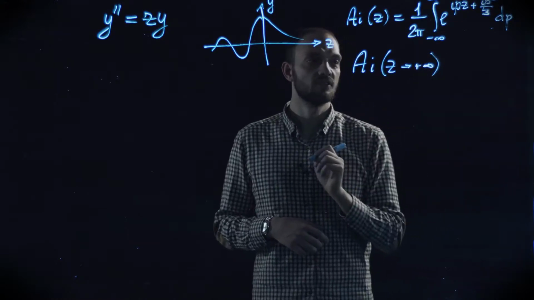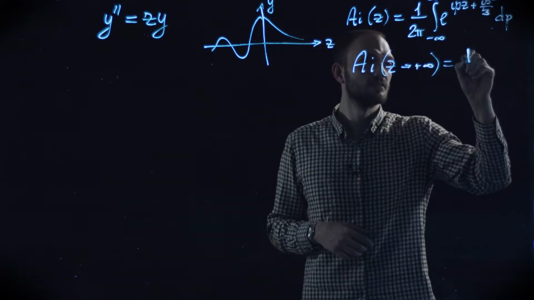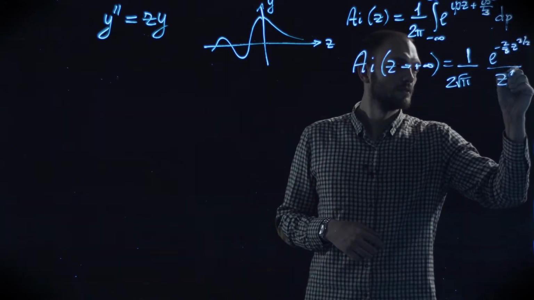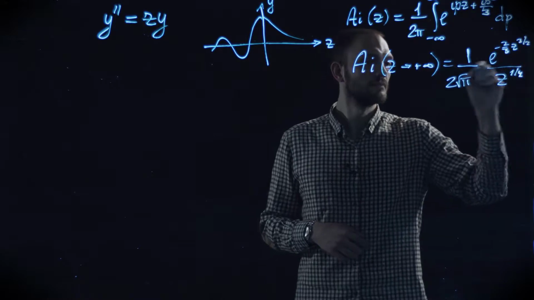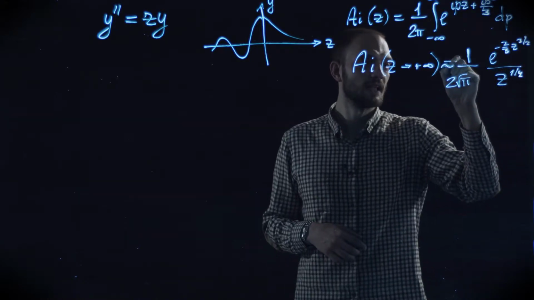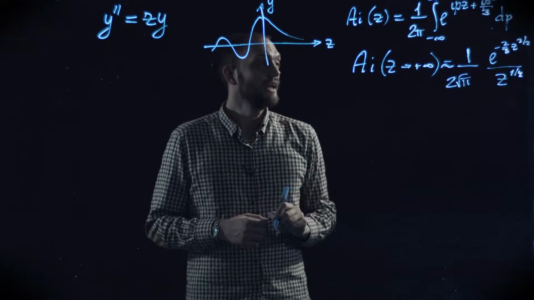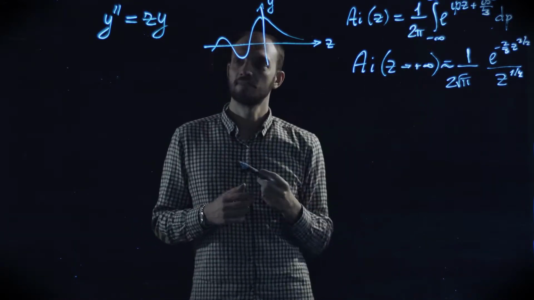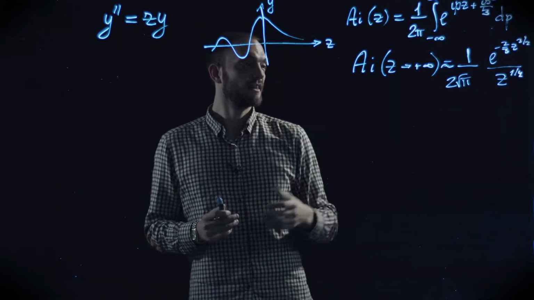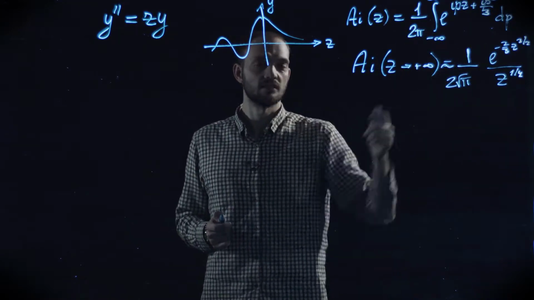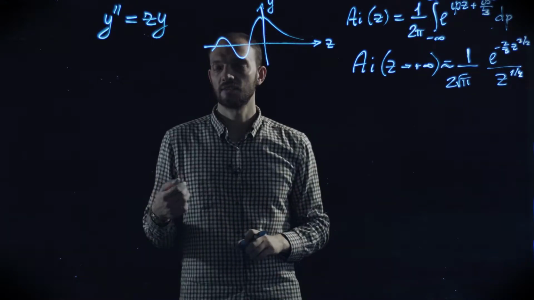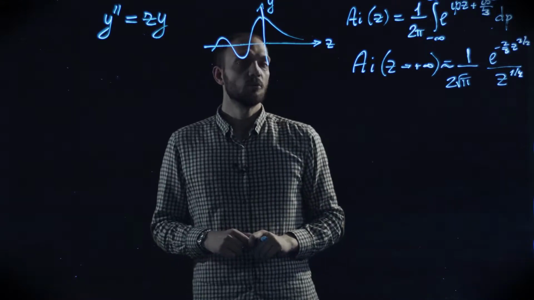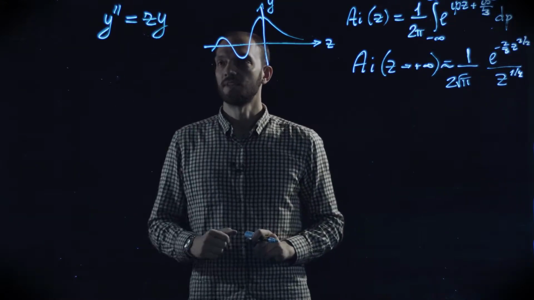So at z, which is large and positive, the asymptotic is this, and this is of course valid in the asymptotic sense. The derivation of both these facts, first, that this integral does satisfy this equation, and second, that the asymptote of this integral does indeed behave exponentially at large z, is left for you as a homework exercise. And for now, let's take it for granted. So for the moment, let us turn back to this equation.